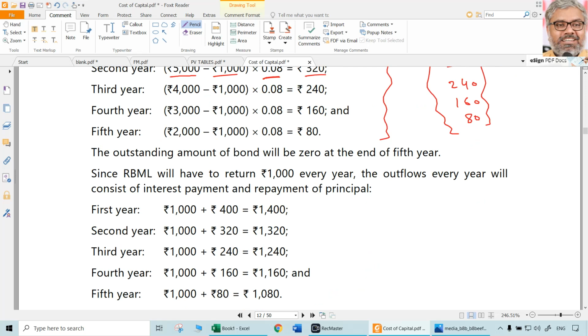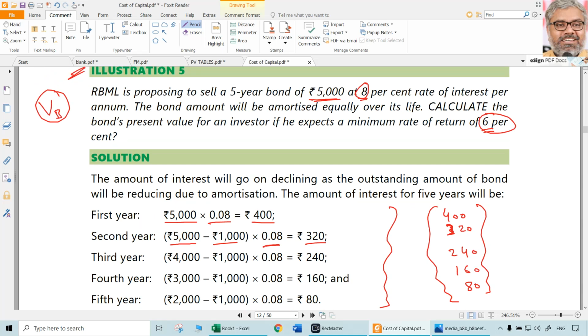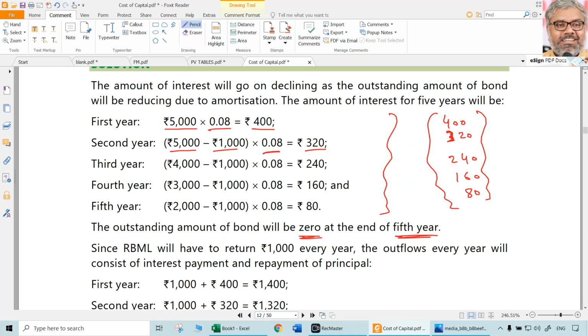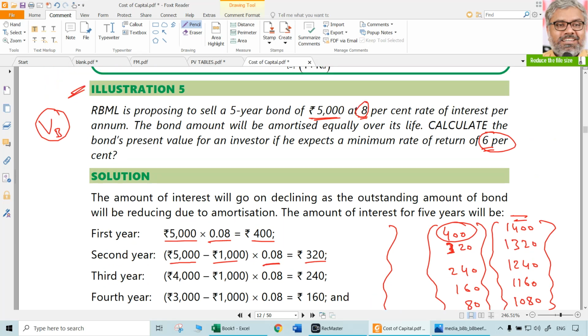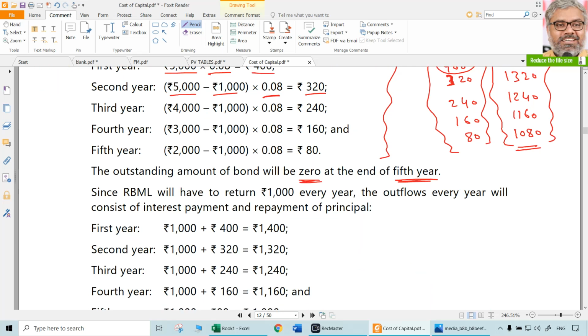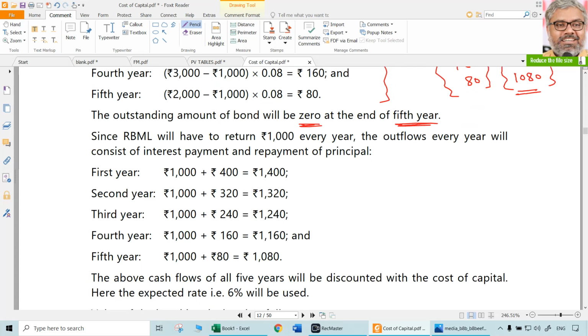And end of 5th year, outstanding amount will be 0 because the entire amount is already paid off. So how much is the amount in the form of outflows for the company RMBL each year? 1,000 rupees principal amount plus interest amount also it has to pay. So first year it will be 1,400, second year 1,320, third year 1,240, then 1,160, last year 1,080. These are the cash outflows for the company. Of course, here we are ignoring the tax. It is not given, so ignoring the tax.